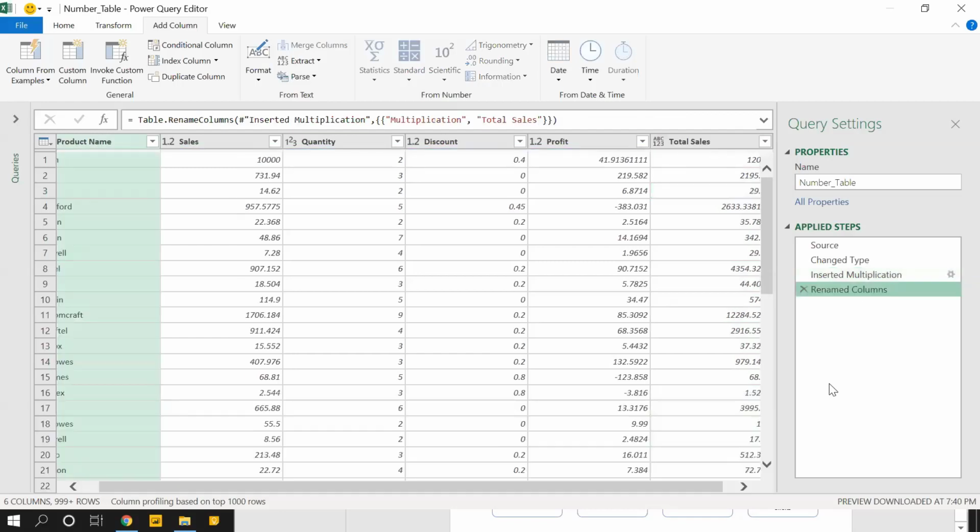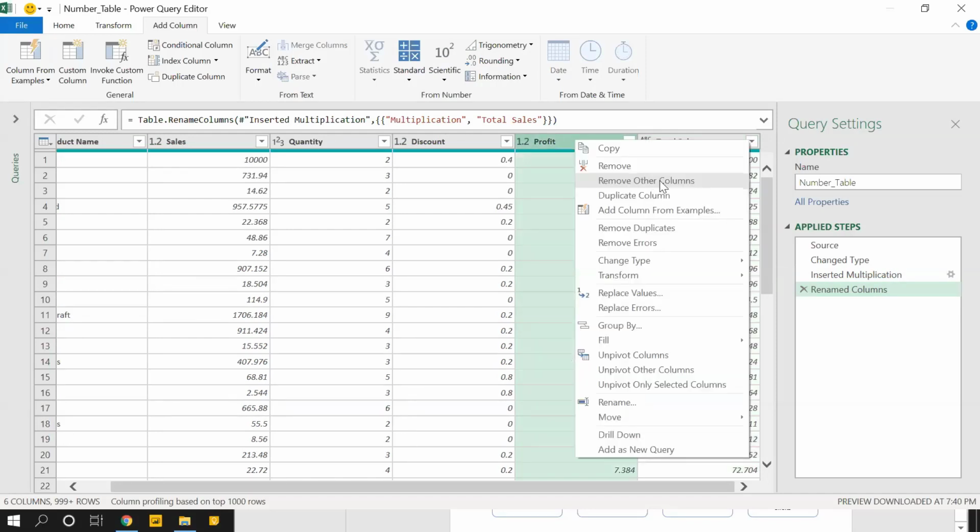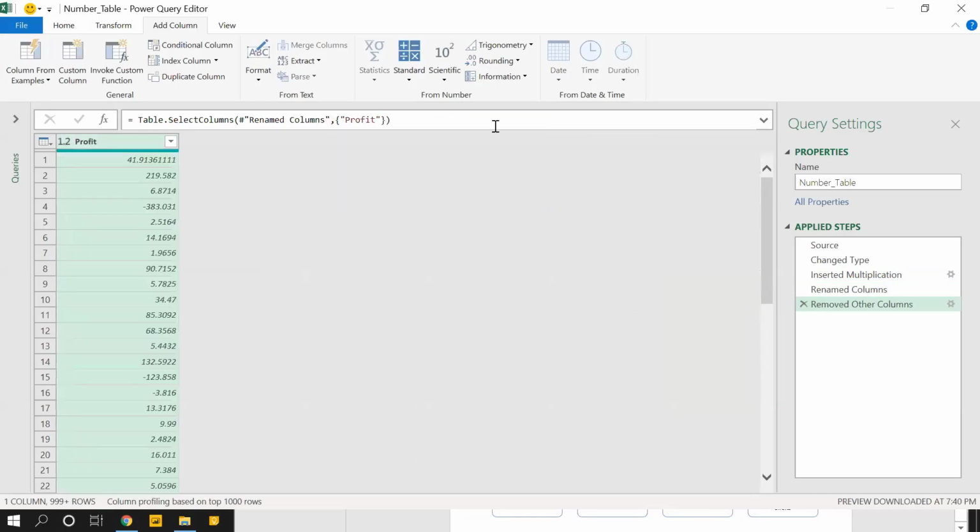Renaming columns. In the same way, addition and multiplication, you can quickly find out. Now let's talk about this total sales column. I don't think much is required. Let's talk about the profit column. I'll remove other columns for the time being, just for simplicity.